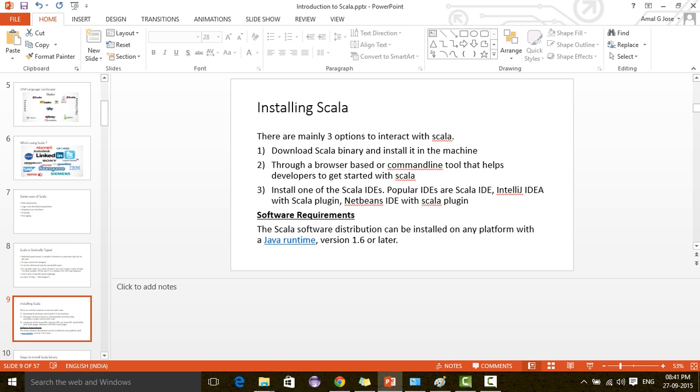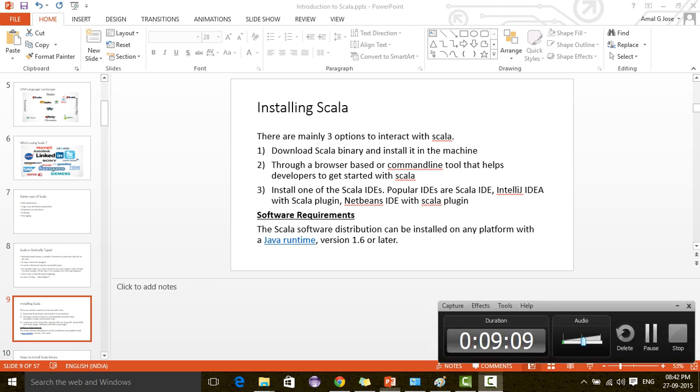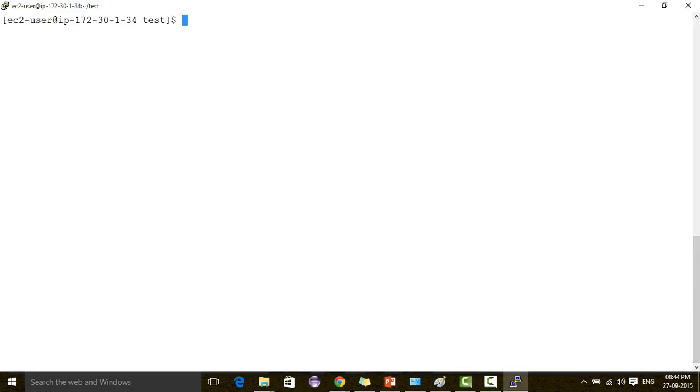One more thing: Scala needs a JVM, since it runs on top of the JVM. So we need Java to be present on the machine. We need JDK 1.6 or above. Scala will work fine with Java 1.6 or above. So we'll see how to install Scala on a Linux machine.